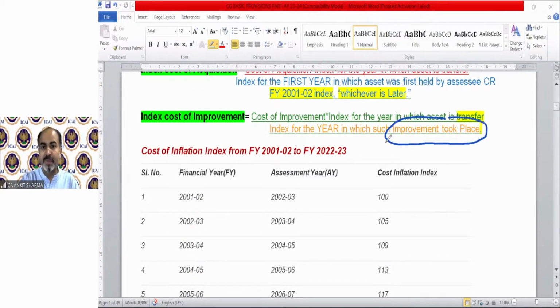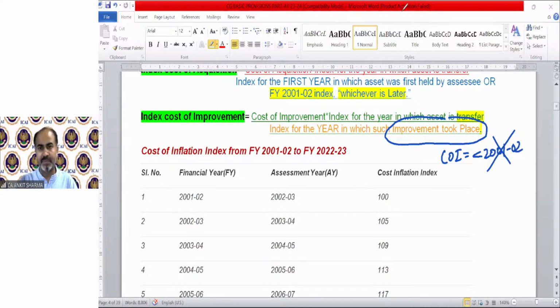There is no concept of 2001-02 or later. That means a cost of improvement before 2001-02 will have no treatment under the capital gain chapter. So only those costs of improvement can be indexed which have been done on or after 2001. I will give an example for that, do not worry, in which you can understand the concept of cost of improvement and cost of acquisition. Clear?